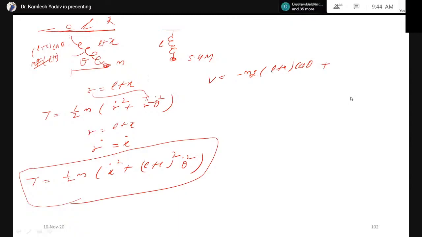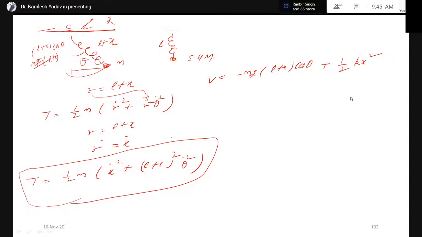Plus, if you attach some mass m, then there is displacement in the spring, and we have to consider the elastic potential energy, that is the potential energy in the spring. One is the gravitational potential energy. Why are we considering it? Because this is oscillating like a pendulum. Therefore, we have to consider the gravitational potential energy plus the potential energy stored in the spring due to the change in length.